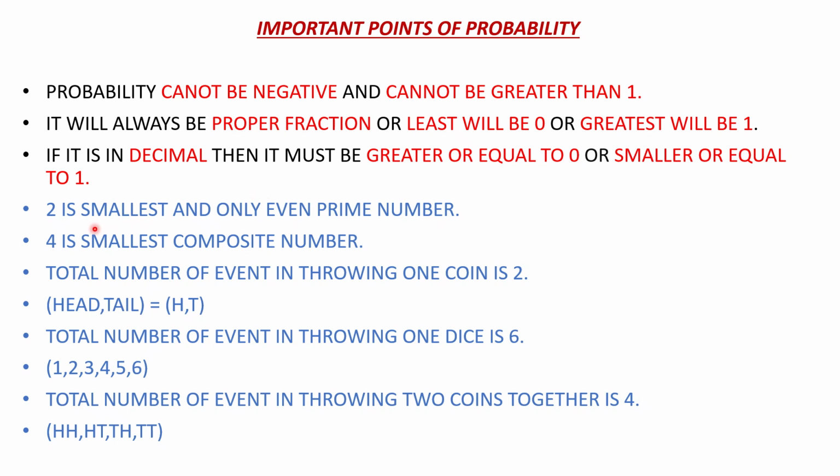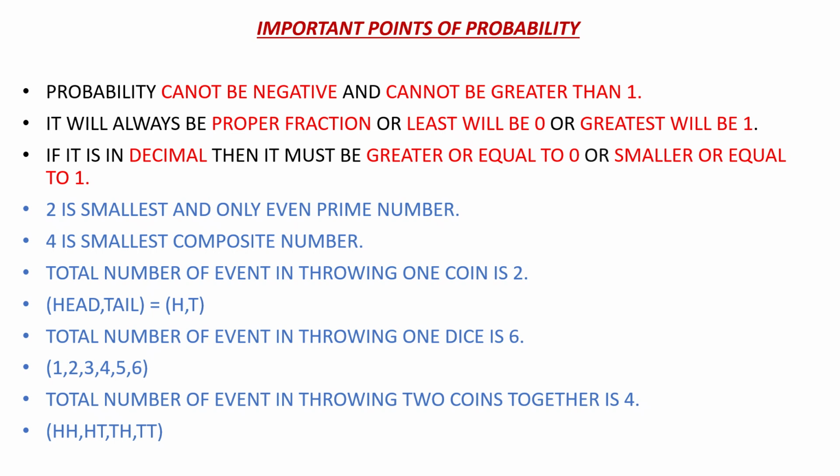Now a few important pieces of information: 2 is the smallest and only even prime number, because this type of question comes in probability, so this information is also important. 4 is the smallest composite number. Total number of events in throwing one coin is 2, okay, that is head and tail, in symbols H and T. Total number of events in throwing one dice is 6: 1, 2, 3, 4, 5, 6. Total number of events in throwing two coins together is 4, that is head head, head tail, tail head, and tail tail.